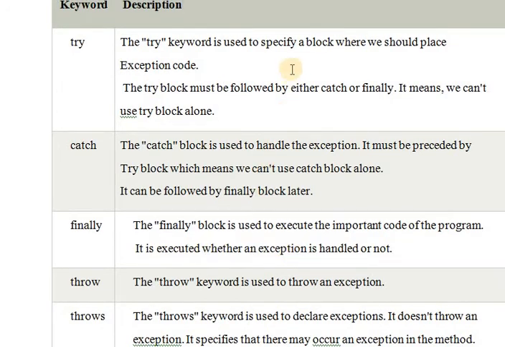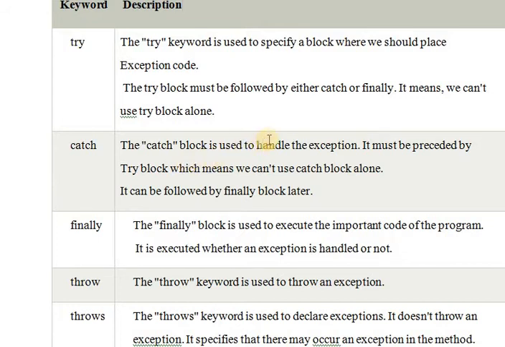The try is a keyword used to specify a block where we should place the exception code. Here only we are going to place the exception code, that is error code, that will be placed in the try block. The try block must be followed by either catch or finally. It means we can't use the try block alone. So if there is a try block, definitely there will be a catch block. Without a catch block, it is not possible.